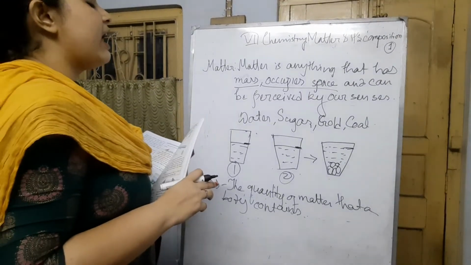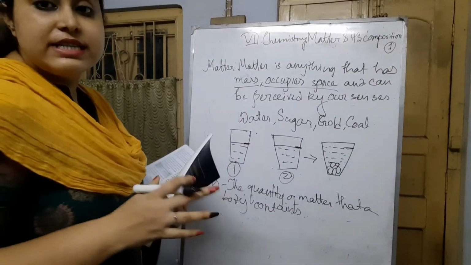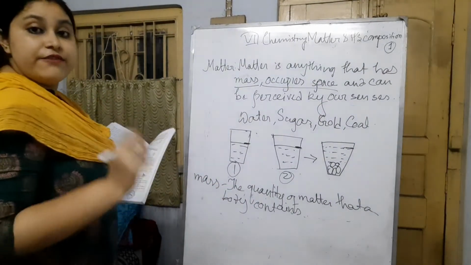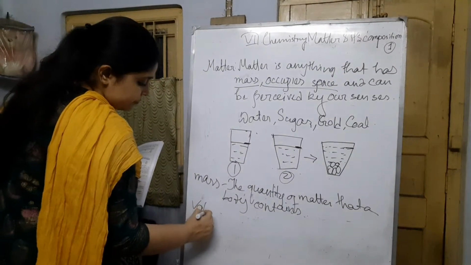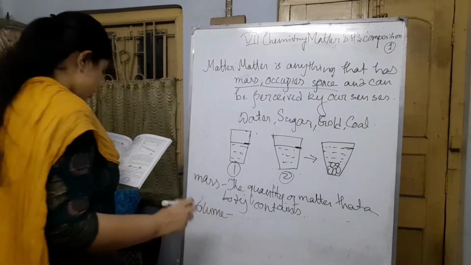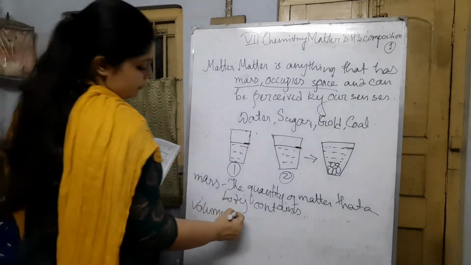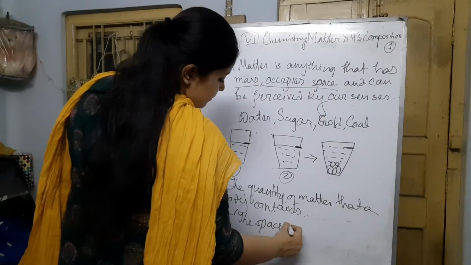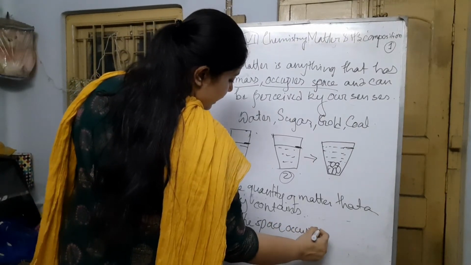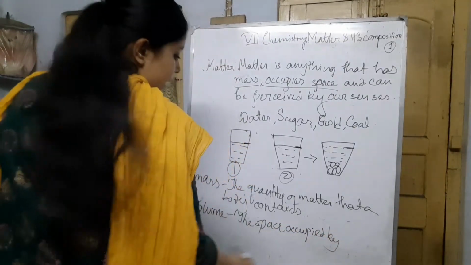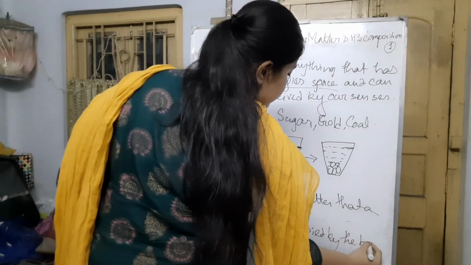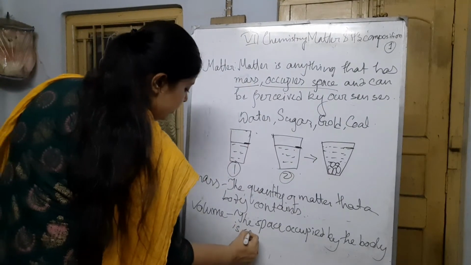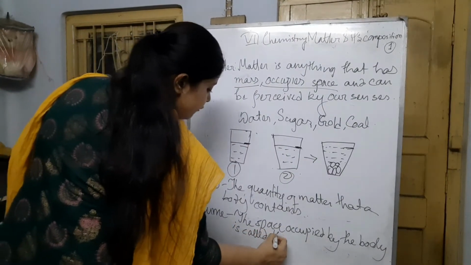And secondly, I told you that matter occupies some space, that is, volume. So what is the definition of volume? Volume is termed as the space occupied by the body. The space occupied by the body is called the volume.